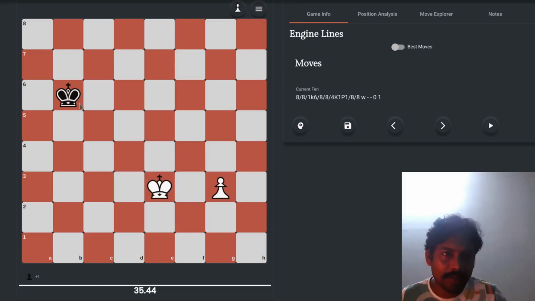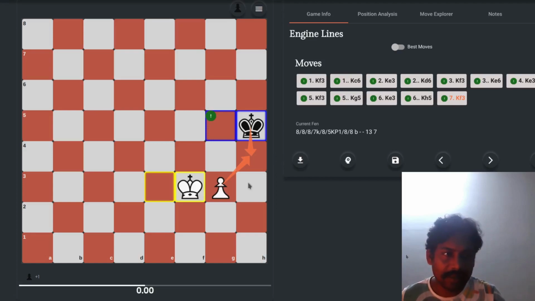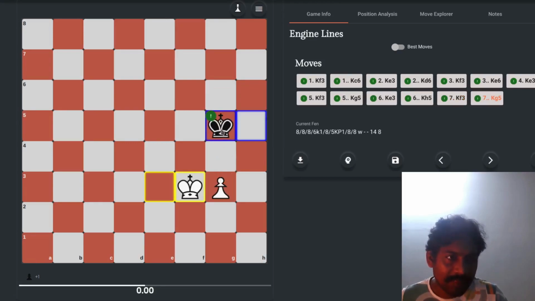So let's say the king was here, let me make some moves so that the king moves there. If you want the black king to go to this square, since it is also one square forward, it won't be possible because this square is already attacked by this pawn. You know that the pawn attacks diagonally and does not attack in the straightforward way, which is why this square is already attacked by this pawn, and this king cannot come to this square. This move will be called illegal.